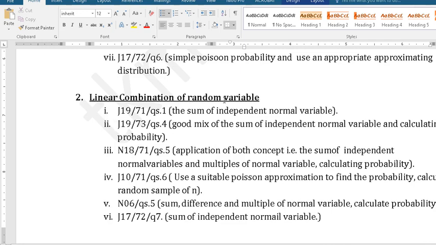Then, linear combination of random variables. This seems very easy, but at times a word problem confuses the student. So I'm just pausing here for a minute so that you can make a note, you can read the whole page. It is saying, calculate the random sample of n, find the probability, sum and difference, sum of independent normal variables. So you need to know the sum of independent normal variables, the sum of independent Poisson variables, whatever the question is. So accordingly, you pick up one.